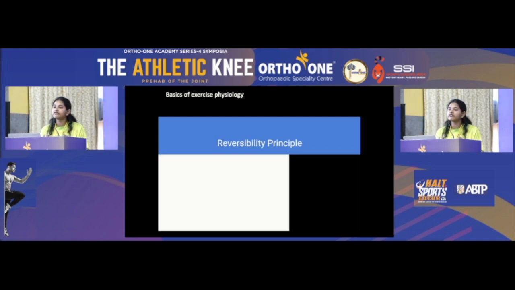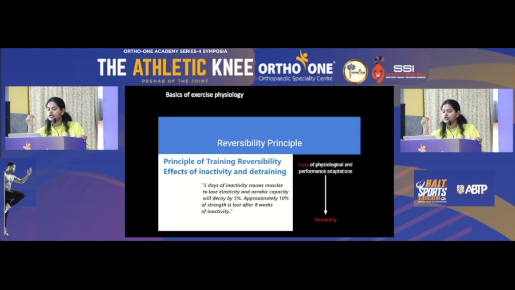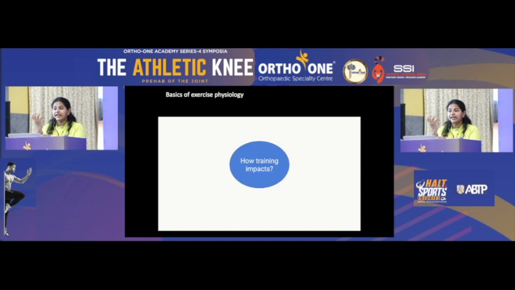Then comes the principle of reversibility. That states that even 5 days of inactivity causes muscles to lose elasticity, and aerobic capacity will decay by 5%. Approximately 10% of strength is lost after 8 weeks. Ideally, the first to go is power. So, loss of physiological and performance adaptation is detraining. No matter how hard you have trained, if you don't train, your changes are always transient and reversible. Therefore, if you can't maintain the volume, maintain the intensity.